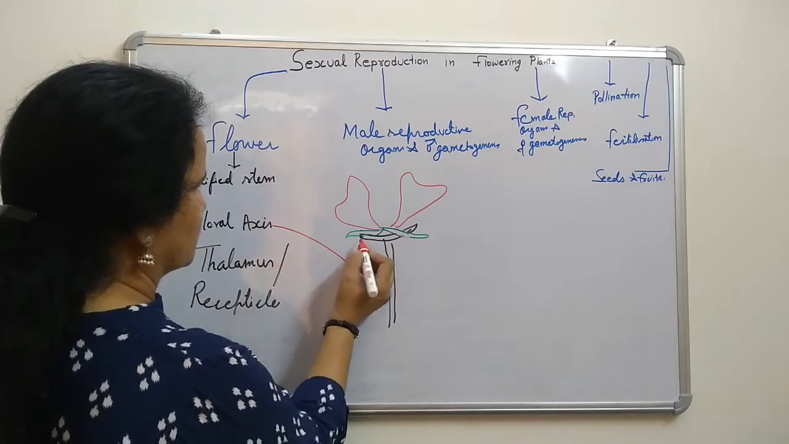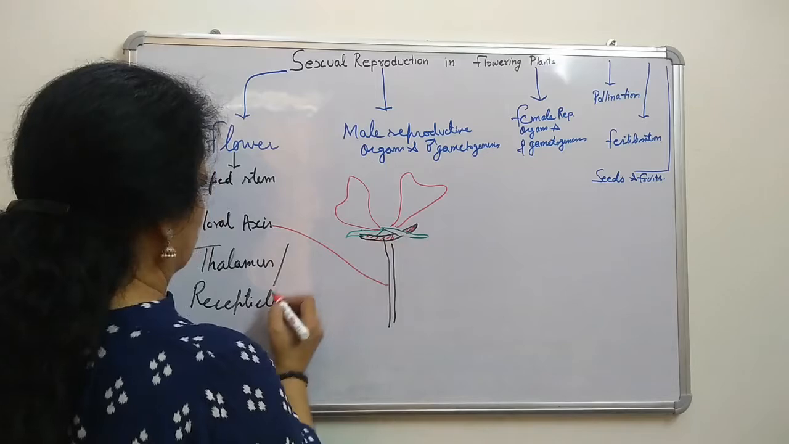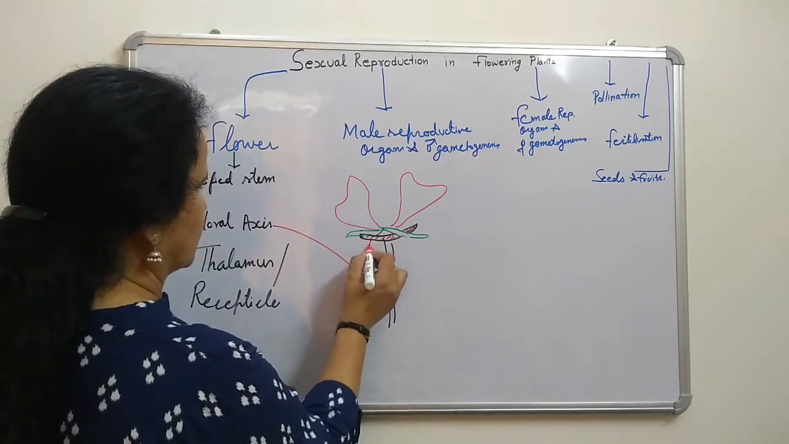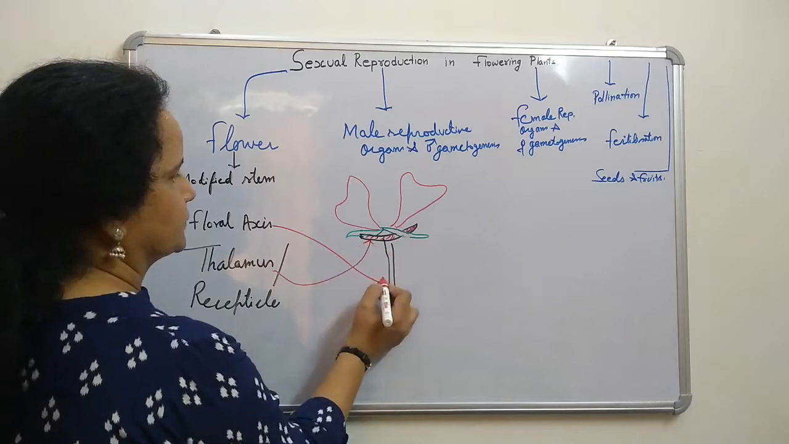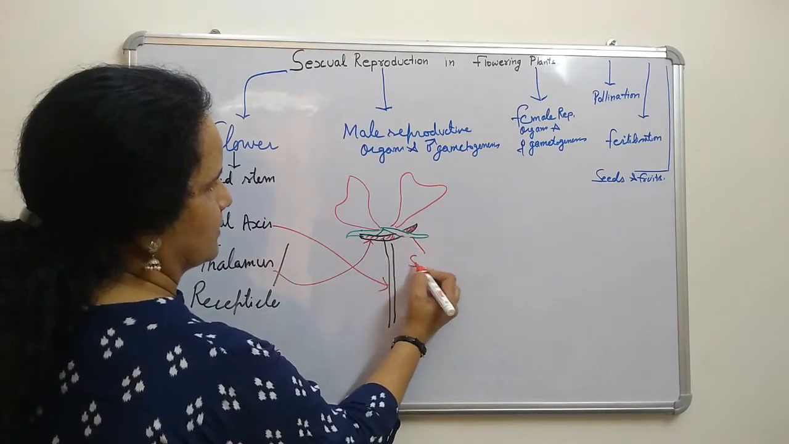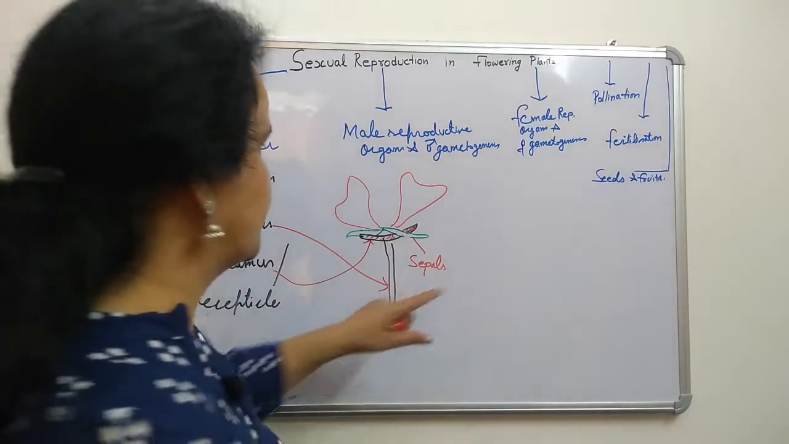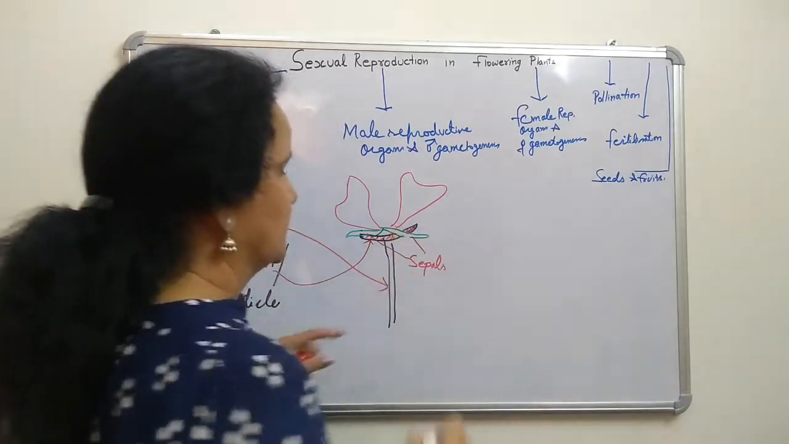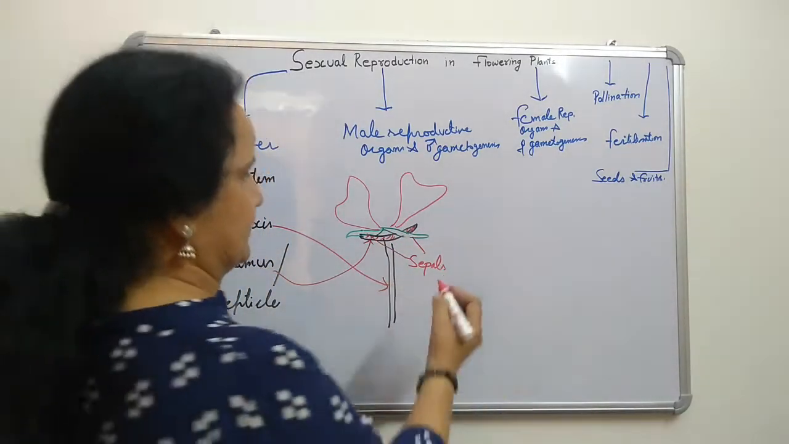This one is called thalamus or receptacle. Now this green color is called sepals, right? All these two are sepals. The group of these sepals is also called calyx.